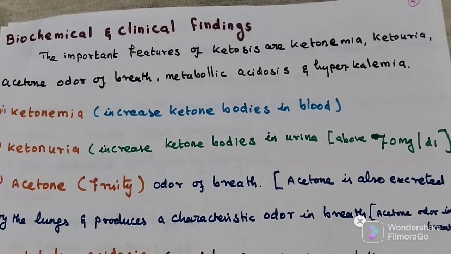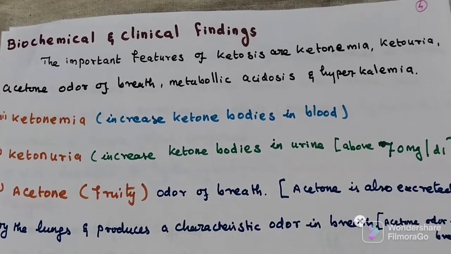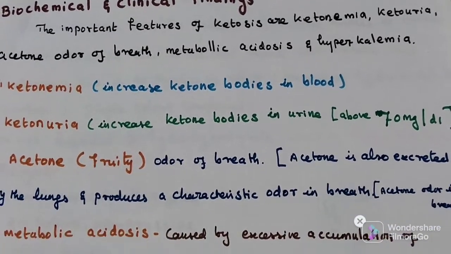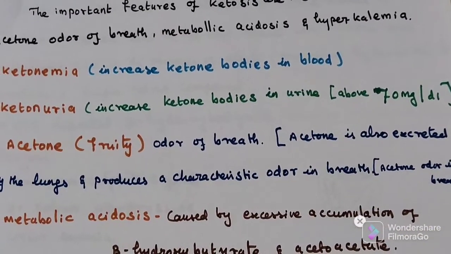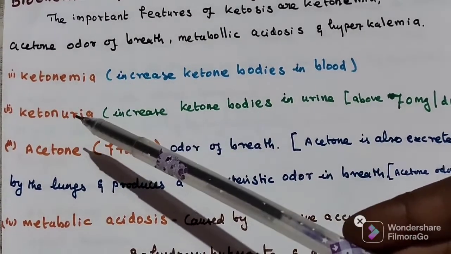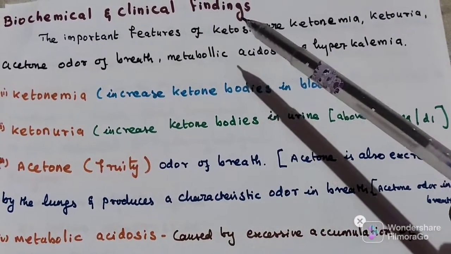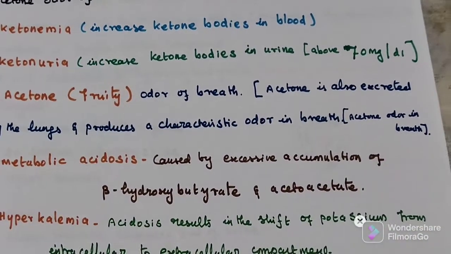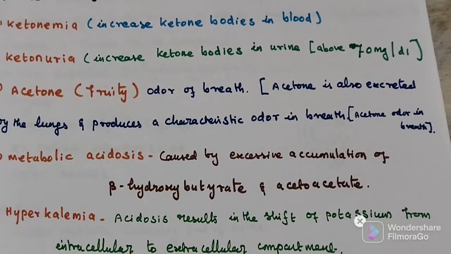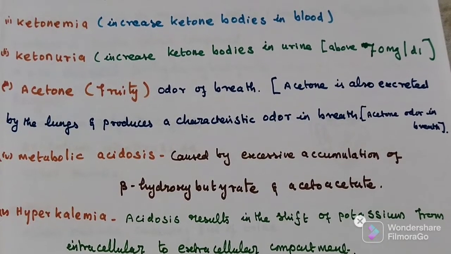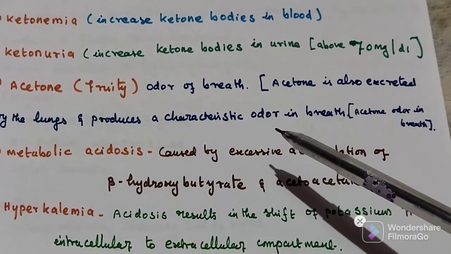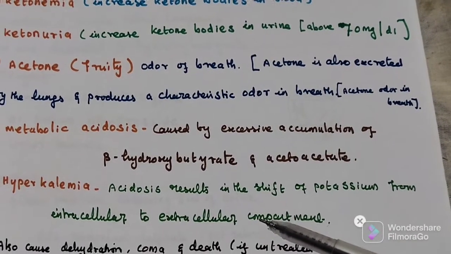Both conditions together, ketonemia and ketonuria, are called ketosis. Then it causes a fruity odor of the breath because of acetone. We already know acetone is excreted by the lungs, so it produces that odor in the breath.